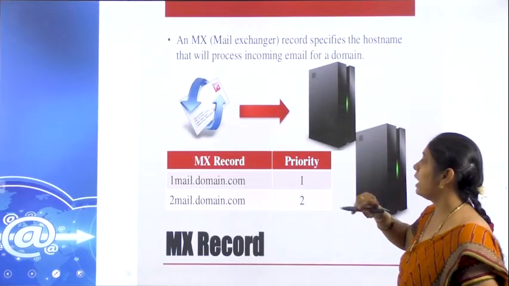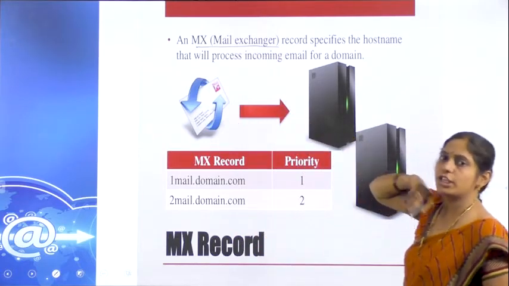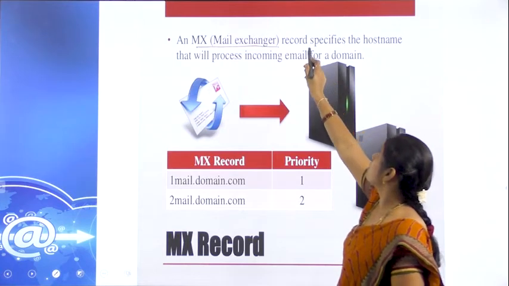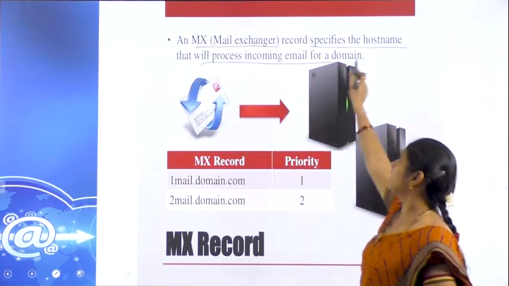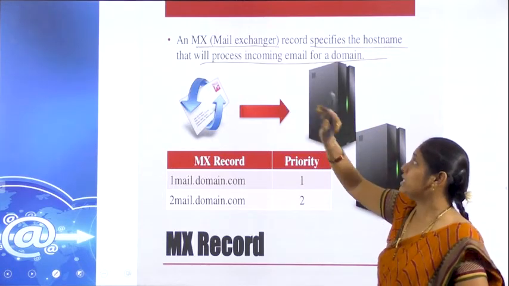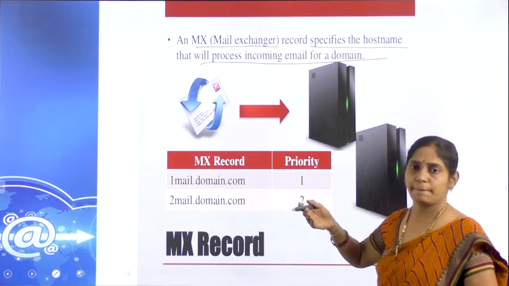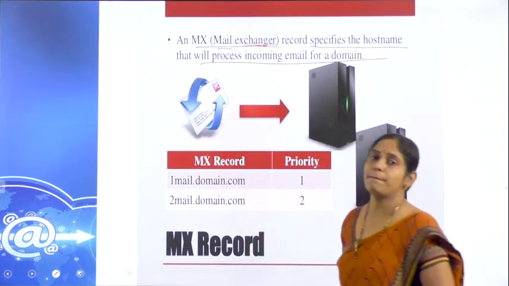Another record is the MX record. MX means mail exchange. Mail exchange resource record, which specifies the host name that will process the incoming email for a domain. This MX, mail exchanger, the name it specifies, exchanger. Which exchanges? Mail.